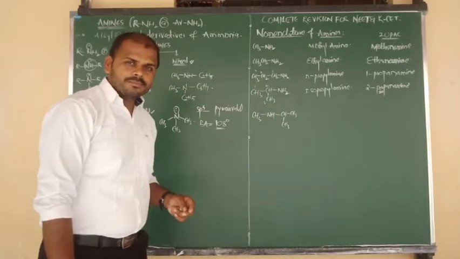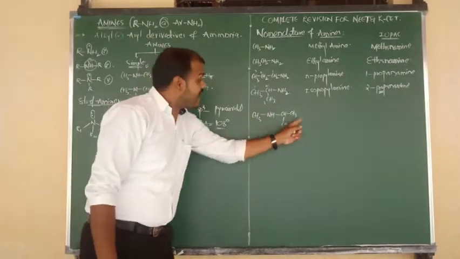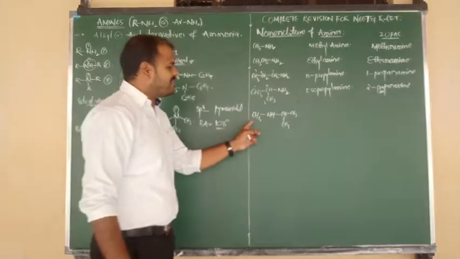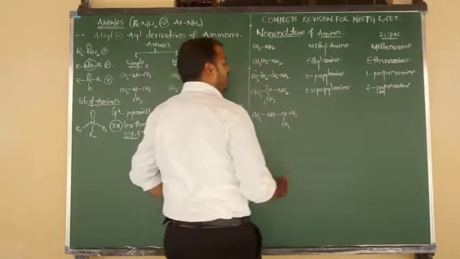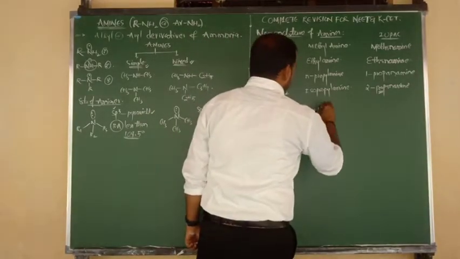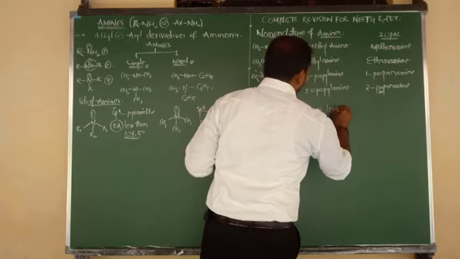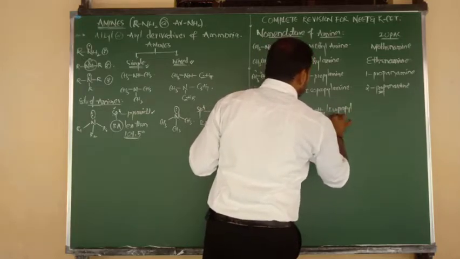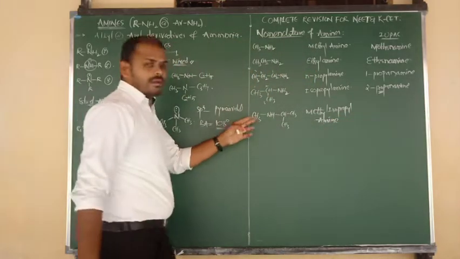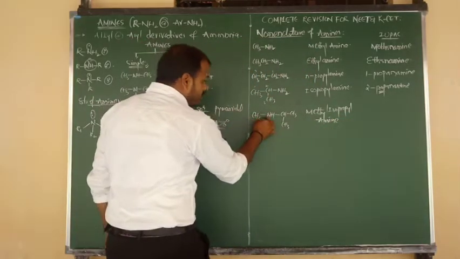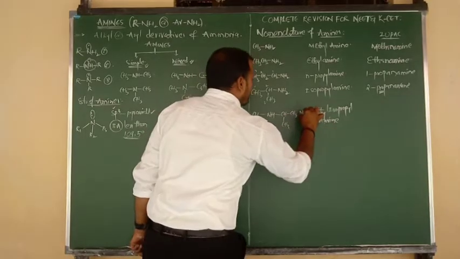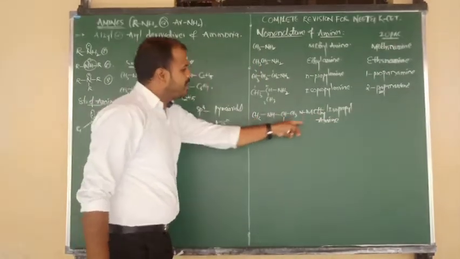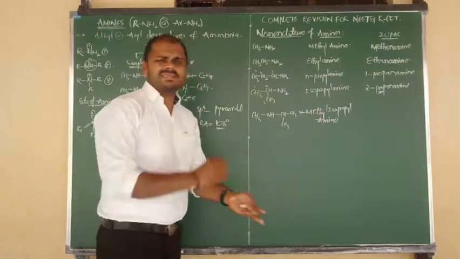Left side group is methyl. Right side group is isopropyl, not propyl. So first we will write methyl, then isopropyl, as per alphabetical order. Methyl isopropyl amine. Or we can say nitrogen connected to methyl, so N-methyl isopropyl amine. Simply we can say methyl isopropyl amine.